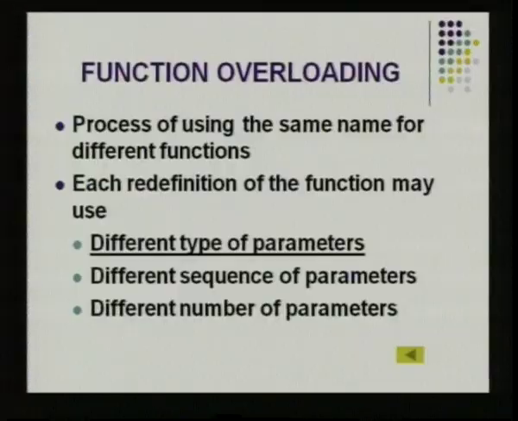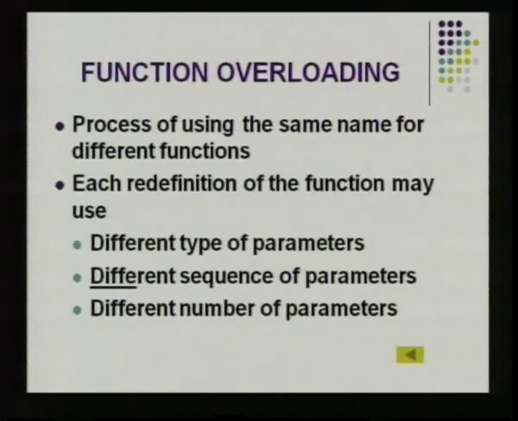What is the difference other than the function name in the definition of those functions? One is, a function can use different types of parameters. So, we know that every function needs to have a name and it needs to have a set of arguments. When the name is going to be the same, the difference in the function should be only in the arguments. So, the argument can differ in the type, that is a data type.